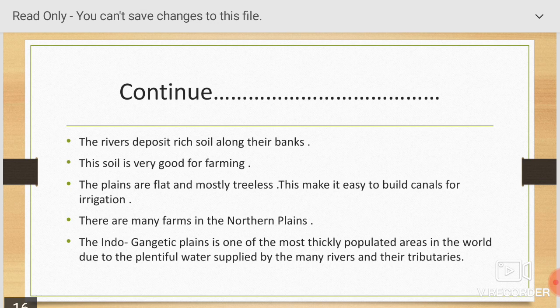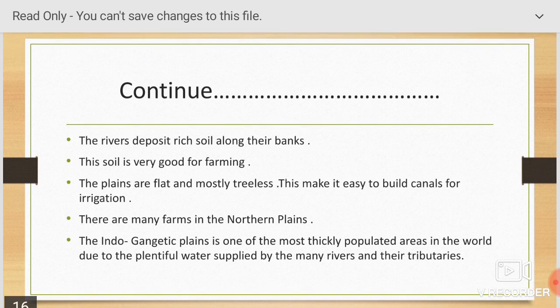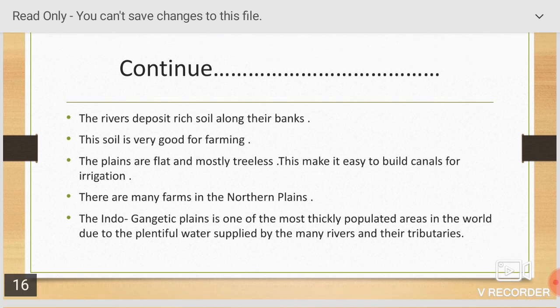The plains are flat and mostly treeless. This makes it easy to build canals for irrigation. There are many farms in the northern plains. The Indo-Gangetic Plain is one of the most thickly populated areas in the world due to the plentiful water supplied by many rivers and their tributaries.